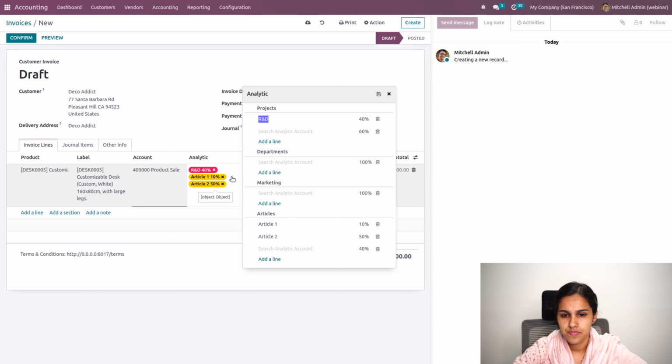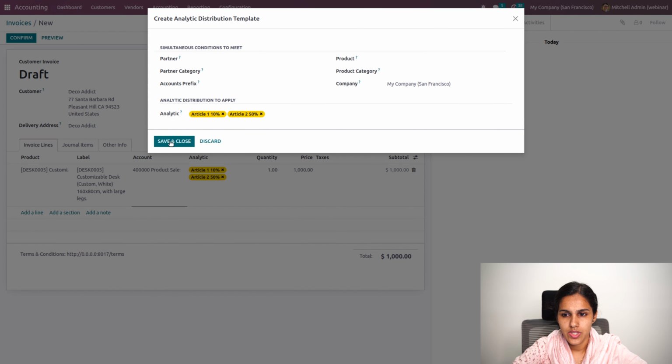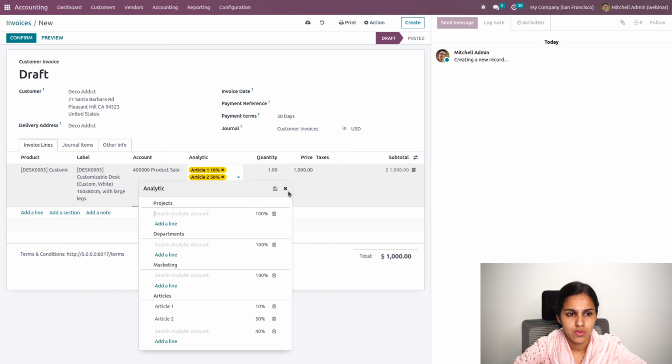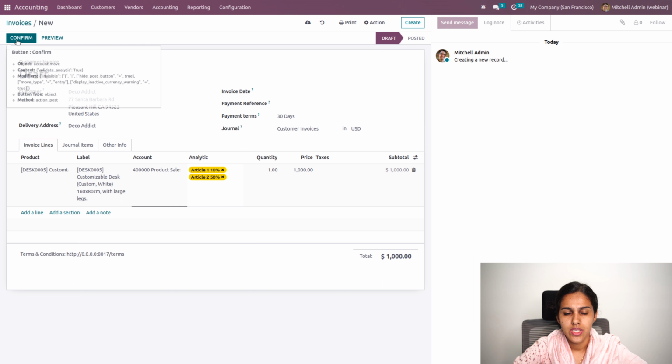I can even save this template. So when I click on the save option, I'll be able to save this template, and furthermore conditions can be added. So I'll not be adding any conditions. So by default, this will be the analytic distribution. So let's save and close. Okay, and let's confirm and register the payment.